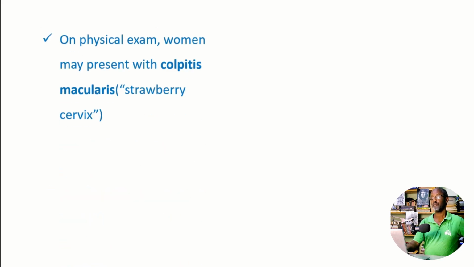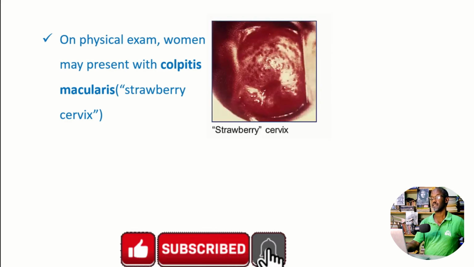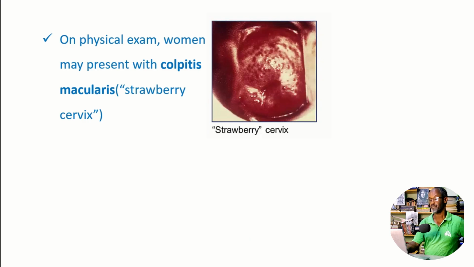On physical exam, women may present with colpitis macularis, strawberry cervix. The surface can be damaged by this flagellate, and looks like this picture, this diagram. This is the cervix, how it appears. This is what we call colpitis macularis, medically termed strawberry cervix.